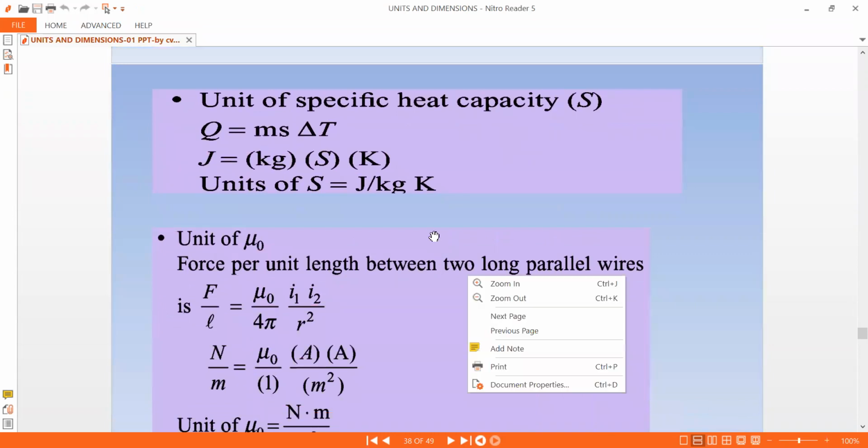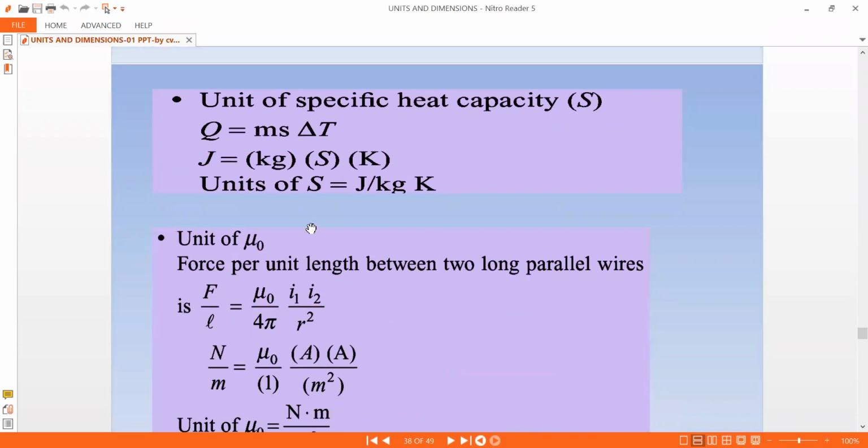And what are the units of specific heat capacity? Some of the important quantities are being discussed over here. Q is equal to m s delta T is the basic equation to find the heat, that is mass into specific heat into delta T. We need to find the units of specific heat. Q is heat energy in joules. Heat is the way where energy gets transported, a transit of energy.